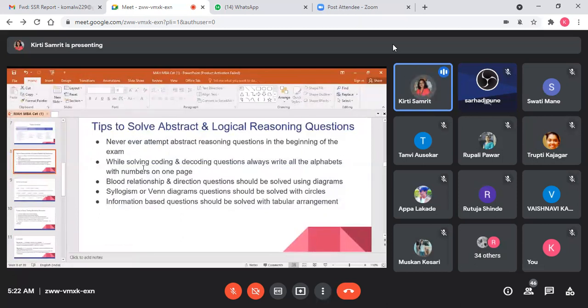And next is syllogism or Venn diagram. Whenever there are questions on Venn diagrams, always try to draw them with circles.